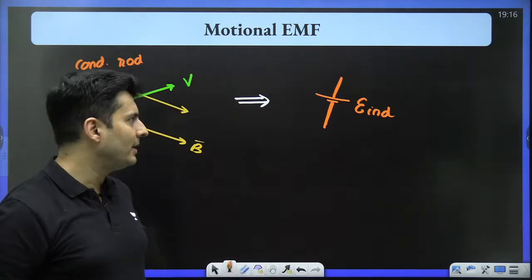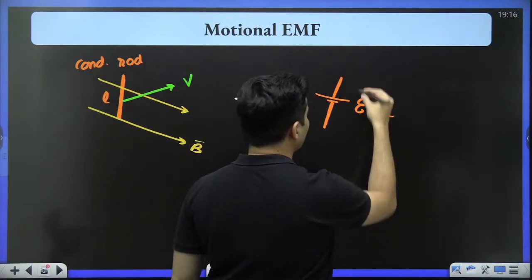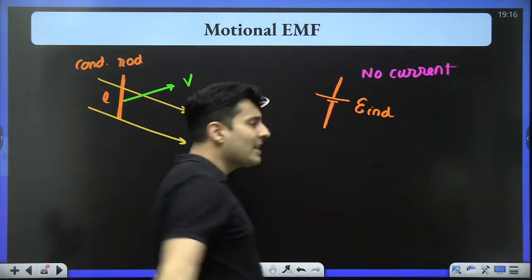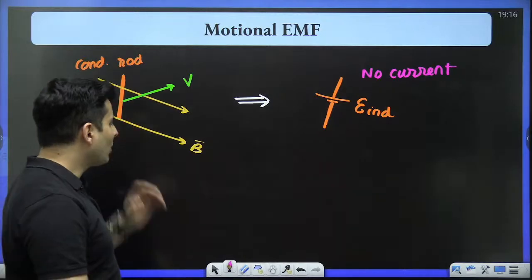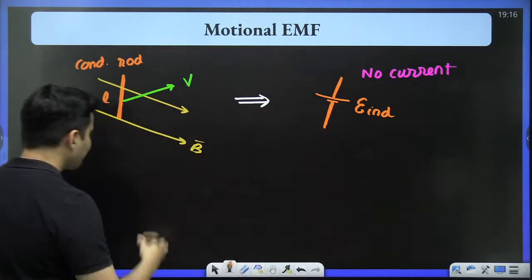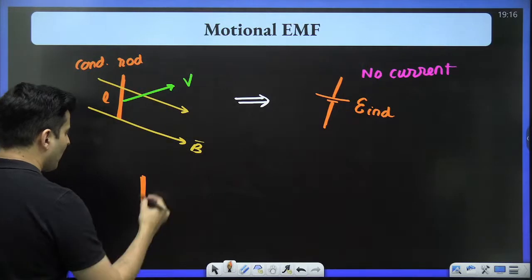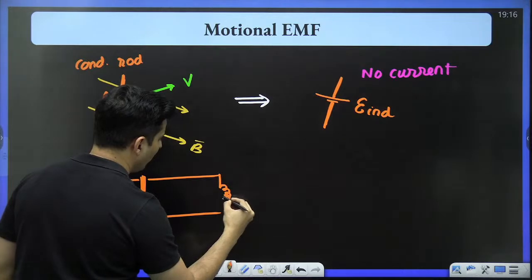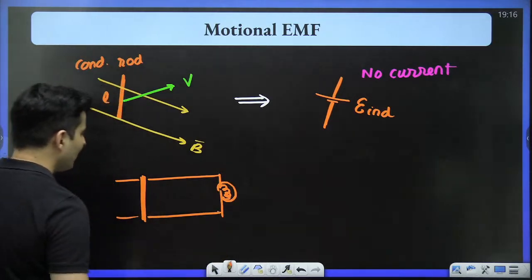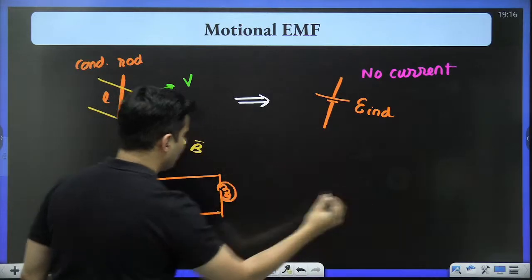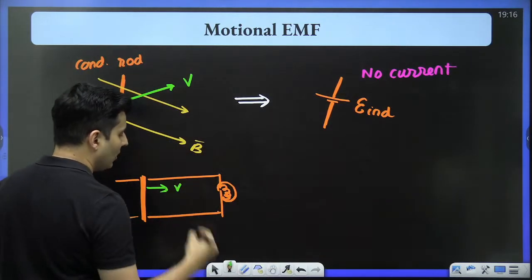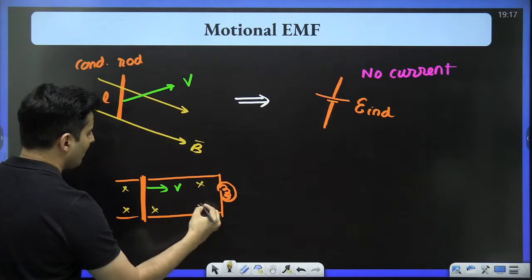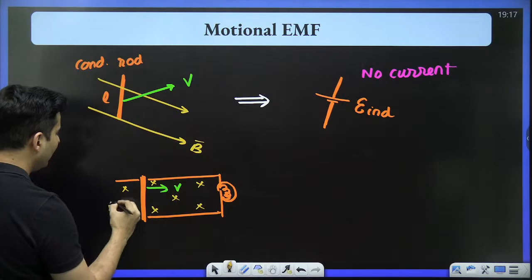Right now, there is no current. Right now, if you ask me, there is obviously no current in it. But you can even create or see that current if you connect it to something. For example, imagine this is a rod. Imagine these are two rails and there is a bulb over here. If now you start moving this rod with some velocity, and imagine that there is some magnetic field over here.